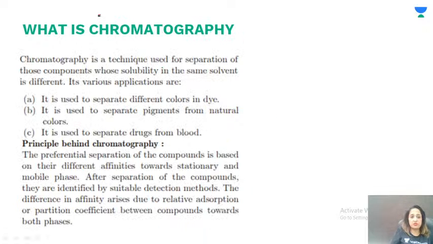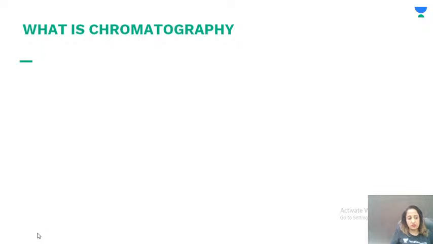Now, what is chromatography? Where do we use chromatography? Chromatography is a technique used for separation of compounds whose solubility in the same solvent is different. So technically, what is done in chromatography?